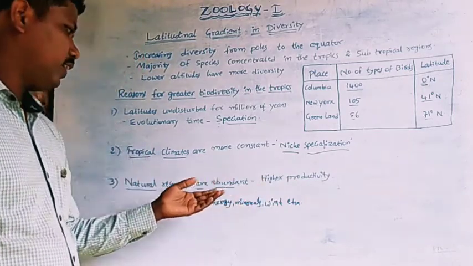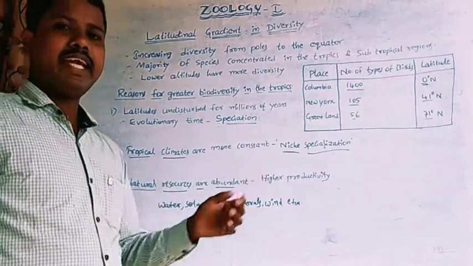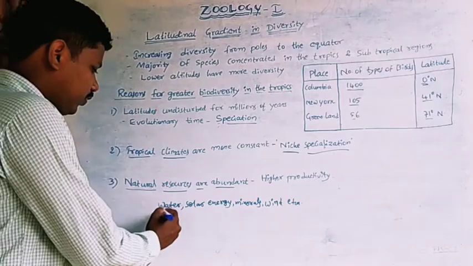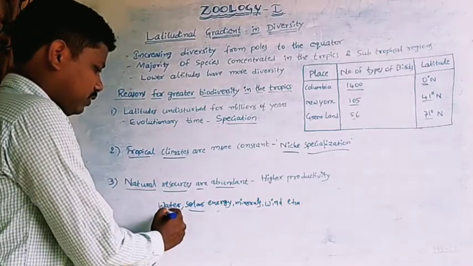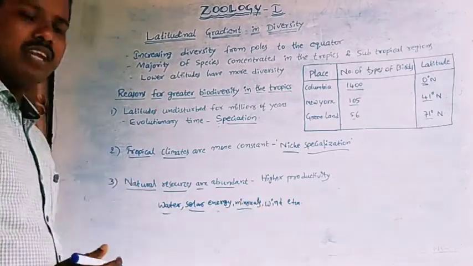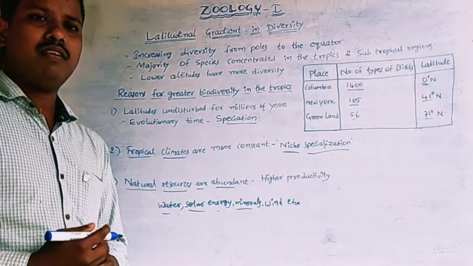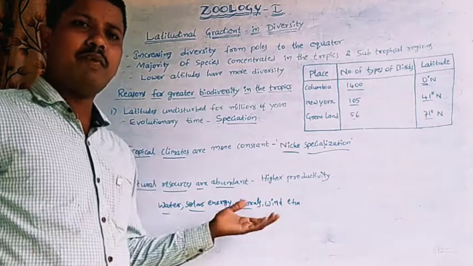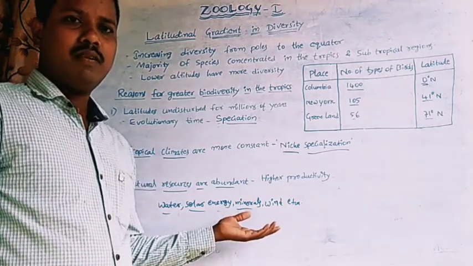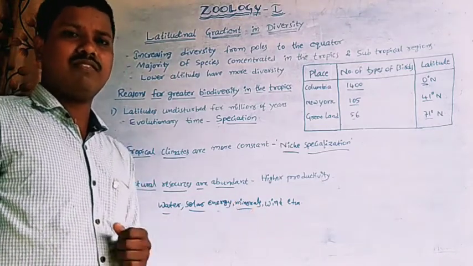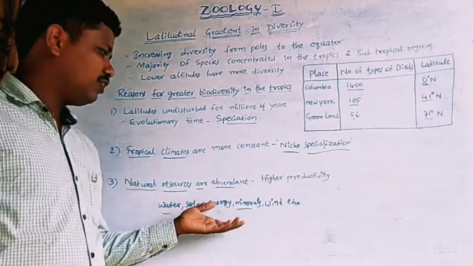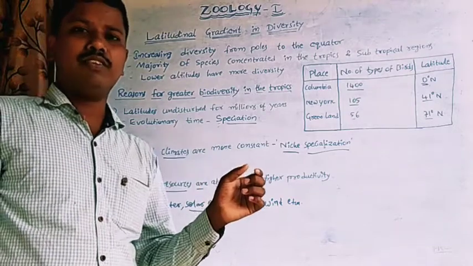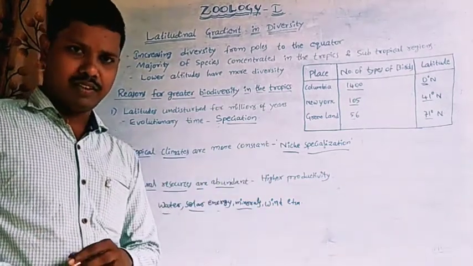If we take an example, plants utilize solar energy, water and minerals for the photosynthesis process. In this process plants prepare food themselves, and this food is passed from one trophic level to the next trophic level.